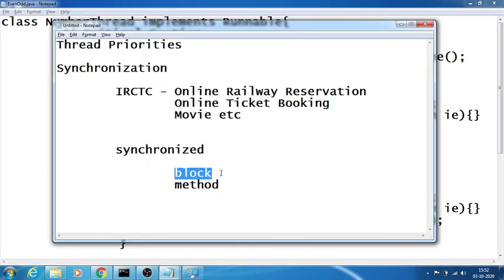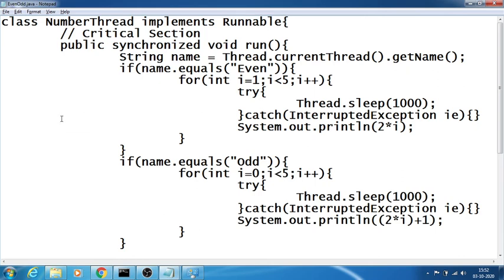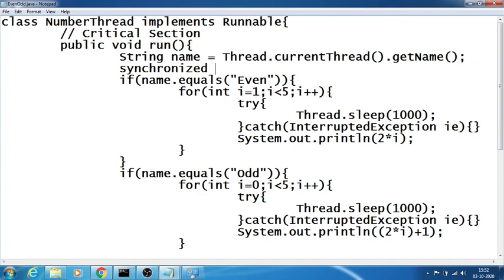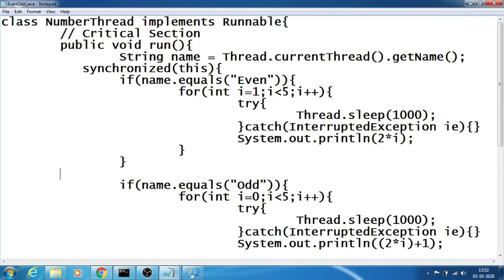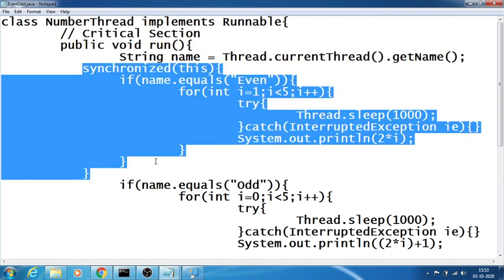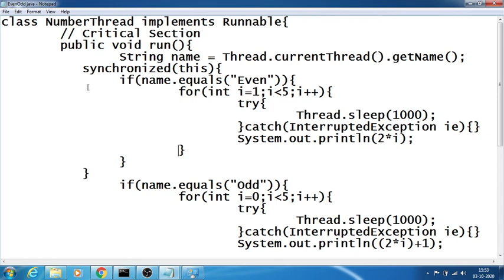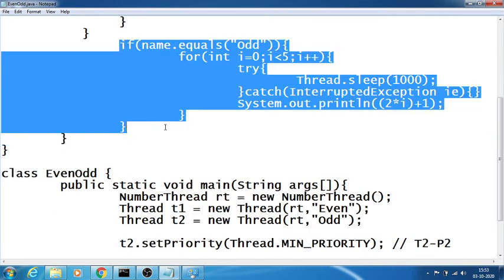A synchronized block is something which applies to a particular block of code to be synchronized. So I just remove this here and I can keep a synchronized block. For example, say I just want to keep it for the even number. Say I keep it as synchronized of this. Synchronized of this is given on a particular code. Now this is the code I want to synchronize. What code is that? Even code. Means now only this code is being synchronized.